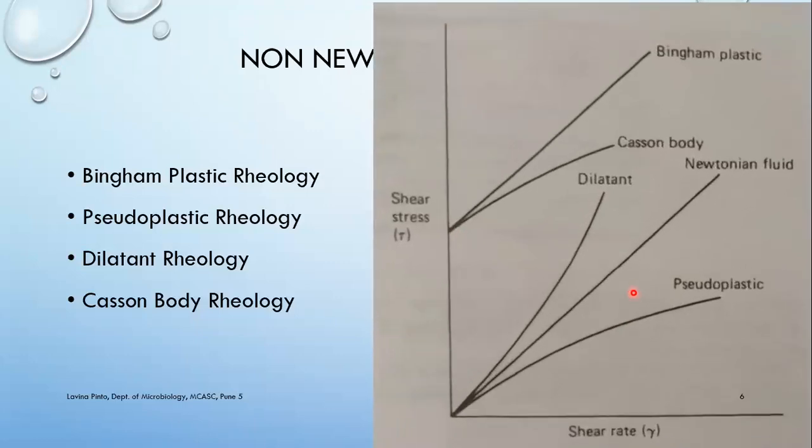So just revision: this is Newtonian fluid, wherein shear stress is directly proportional to shear rate. Bingham plastic, which shows Newtonian property but needs a yield stress. The pseudoplastic, wherein the viscosity is decreasing as you increase the shear stress. Dilatant, where the viscosity is increasing when you increase the shear stress. And the last is the Casson body, which is the same as pseudoplastic but needs a yield stress.